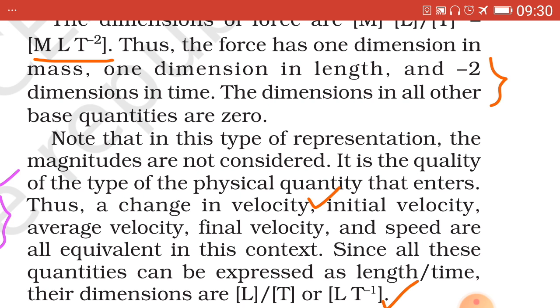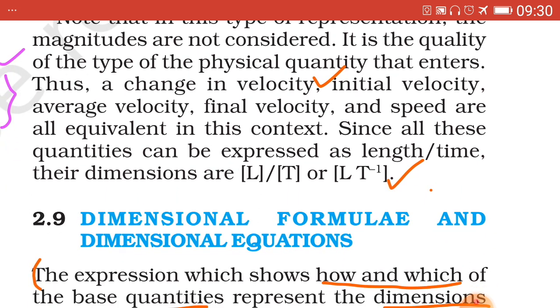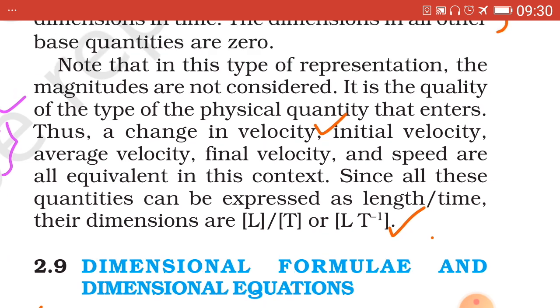The word speed is used if the direction of the object is not specified, but the dimensions of speed and velocity remain the same. So in all these cases the dimensional formula remains the same: velocity equals distance upon time, speed equals distance upon time, and velocity equals displacement upon time, which is length upon time, equal to L1 T minus 1.